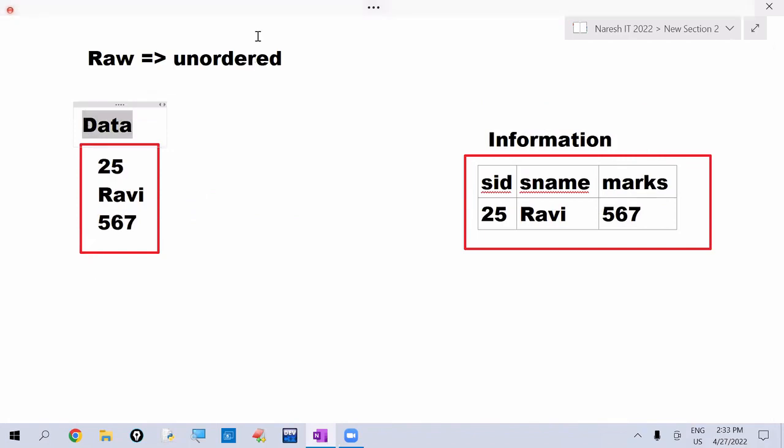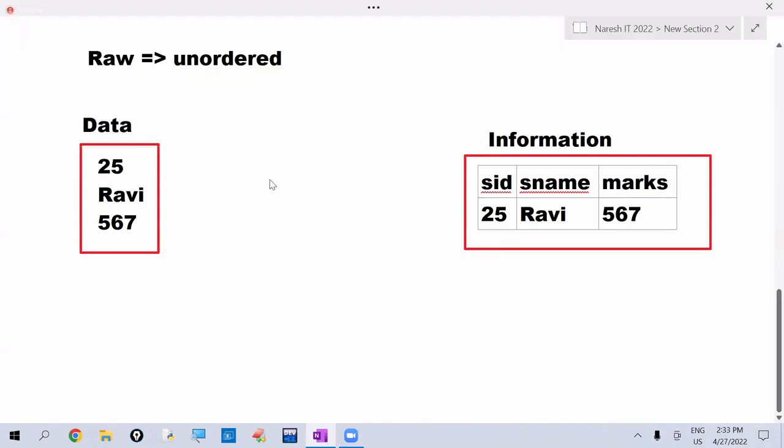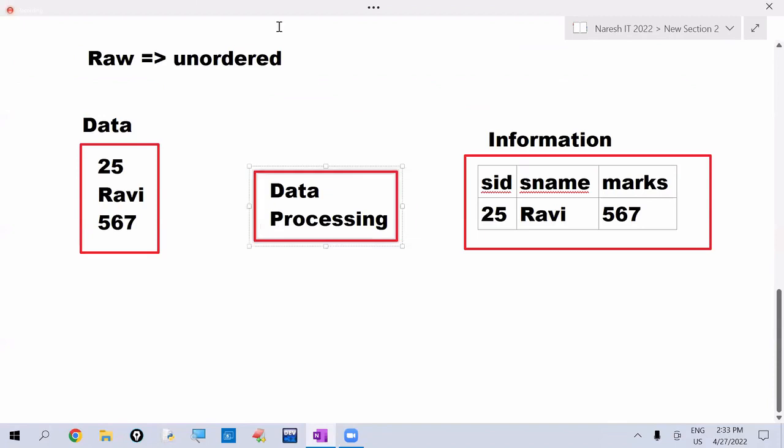That's it. If this data is processed by the process of data processing, that becomes information. So here this is the data. After processing this data, that will become information.